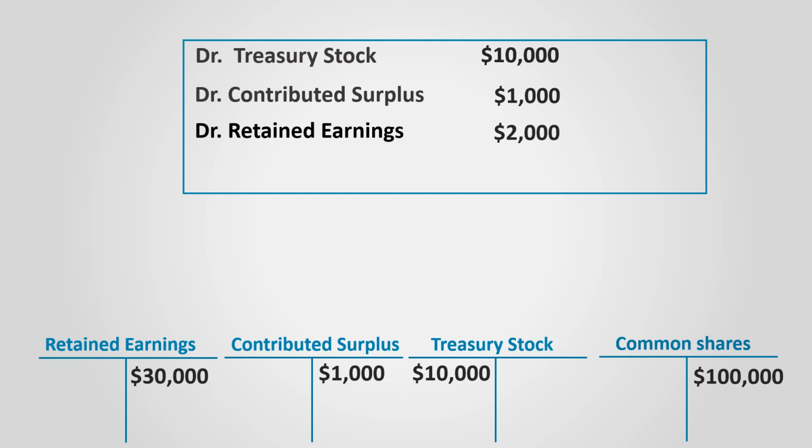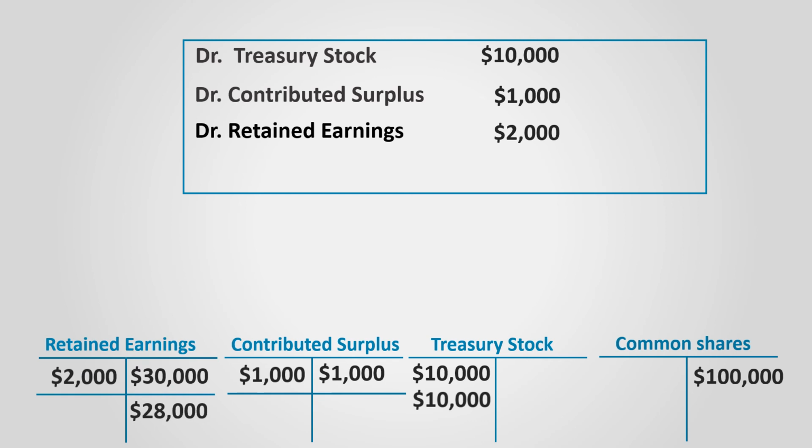The company debits treasury stock for $10,000. It will debit contributed surplus by the amount previously credited to it until it becomes zero. So it will be debited by its balance, which is $1,000. The remaining $2,000 are deducted from retained earnings. So retained earnings are debited as well. Cash is credited for $13,000.